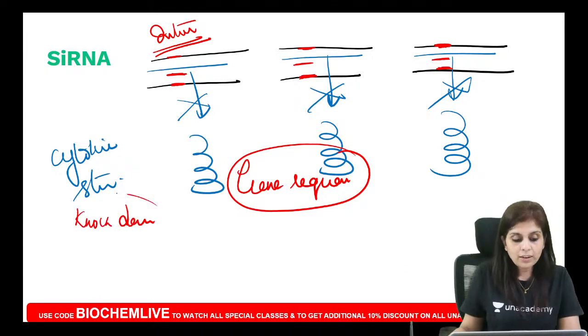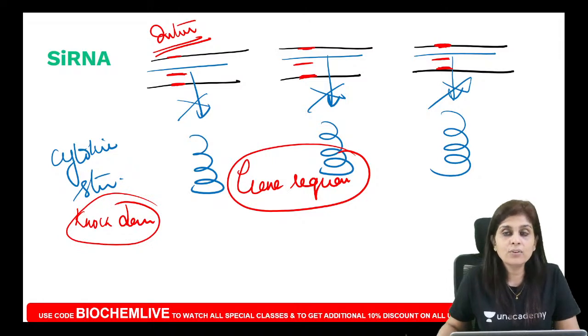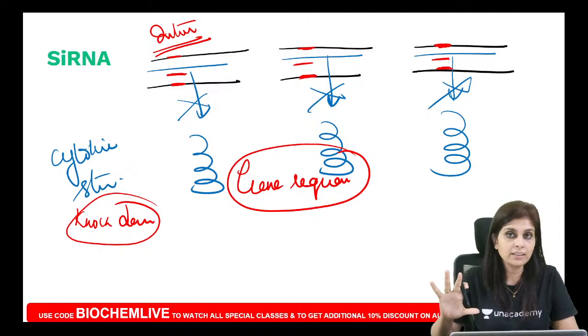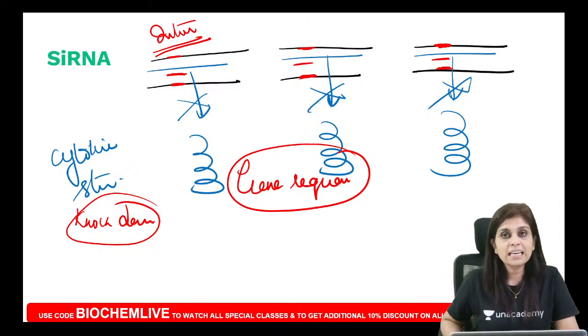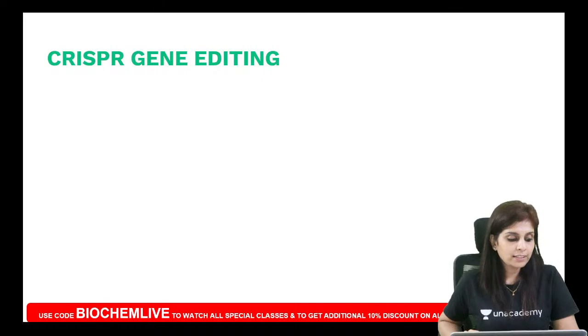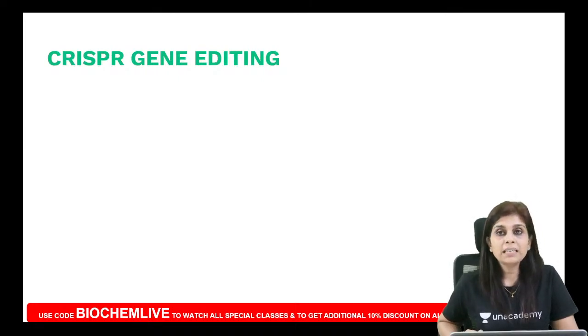When will you call it knockout or knock-in? Knockout or knock-in when you alter the gene sequence. That's not being done here. So have you understood this? siRNAs cause gene knockdown, at the translation level. Very good. Now about CRISPR-mediated gene editing, because we are discussing knockdown, let me tell you about knockout and knock-in.